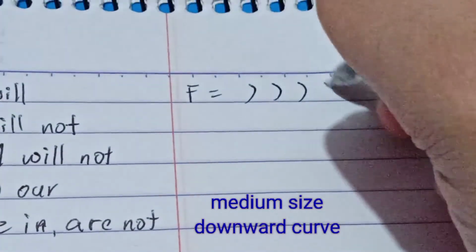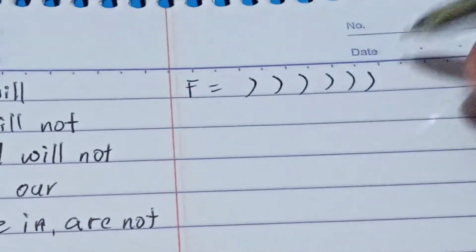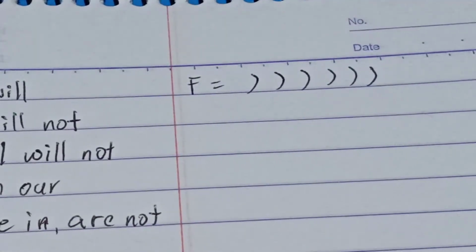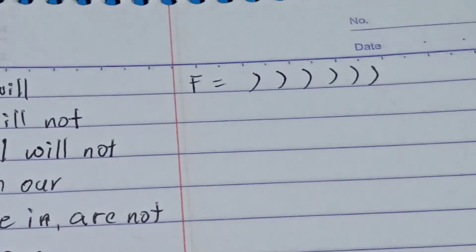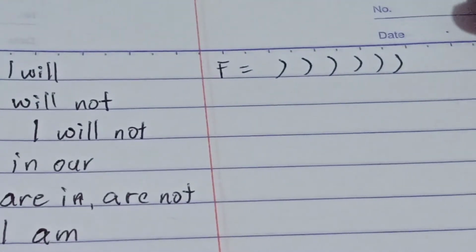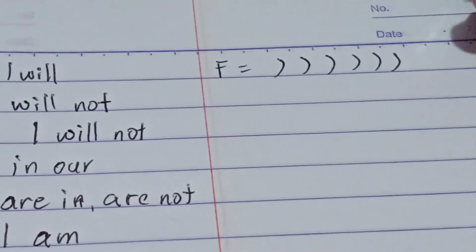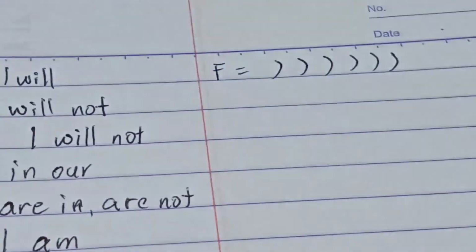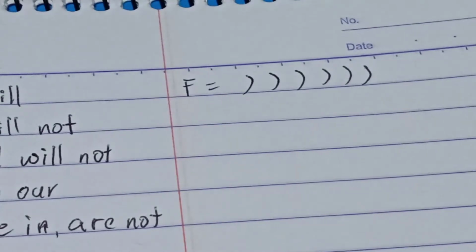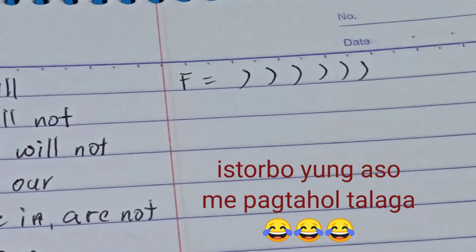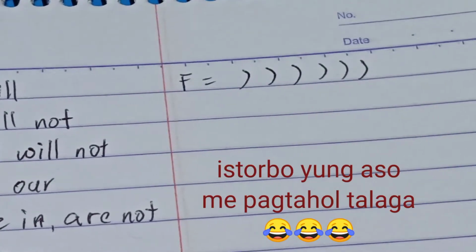Medium size downward curve, so longer than S. It is also a curve, but it is longer than the sound of S. As you can see, the symbol is the same as our letter S. The only difference is the size. Size lang po ang difference. The F is longer compared to the S.